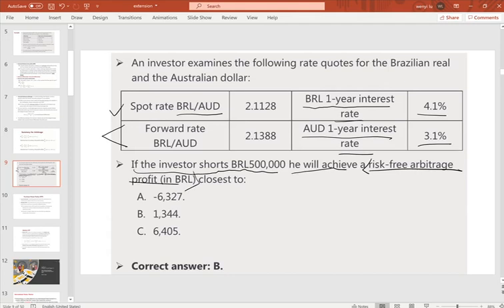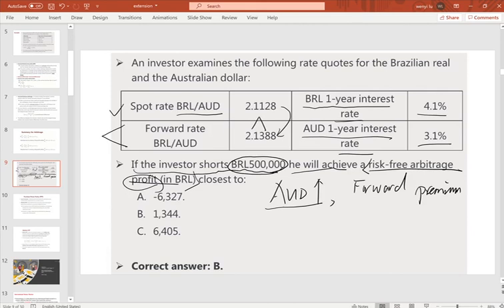Be careful, from the spot rate to the forward rate, the forward rate is more than the spot rate. It means our Australian dollar will appreciate, so our forward is trading at a premium. That's why he was short Brazilian reals: the Brazilian real will depreciate and the Australian dollar will appreciate. But what is the profit?